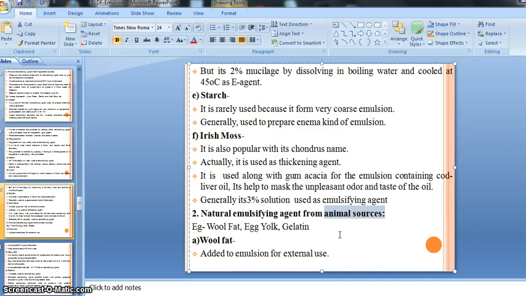But we will discuss other examples which are obtained from animal sources, occurring naturally, but the sources are animal. From the animal we can find the emulsifying agent.